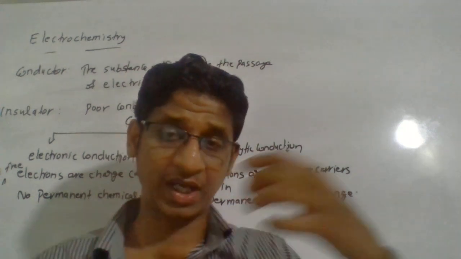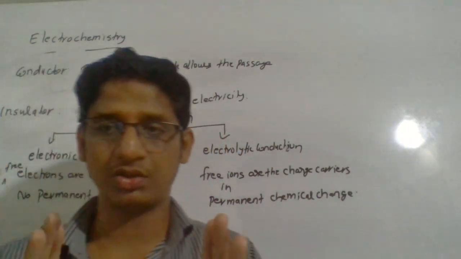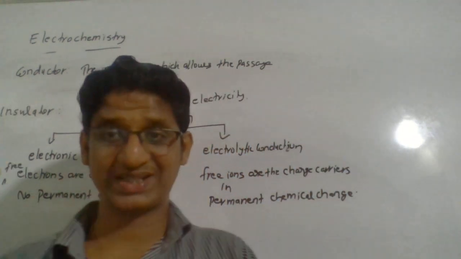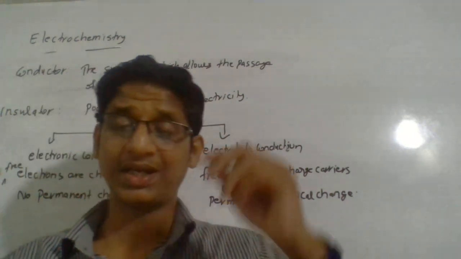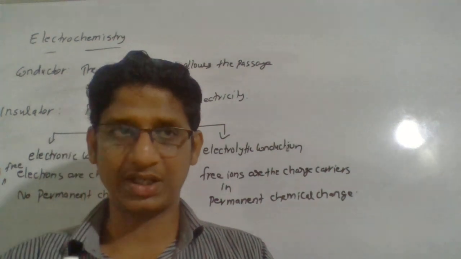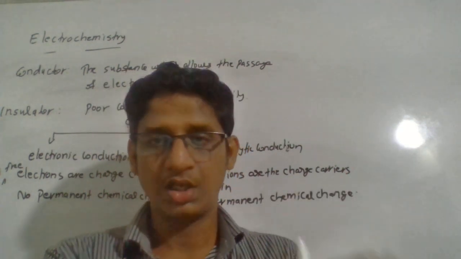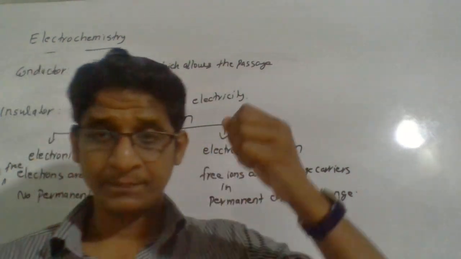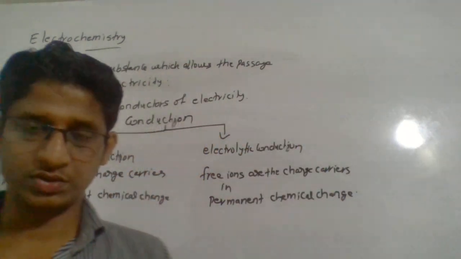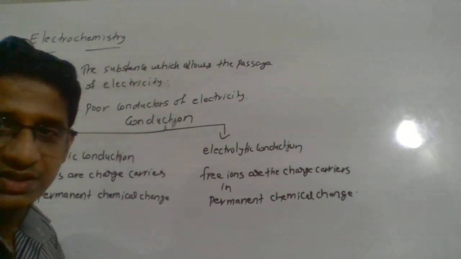While at the anode, oxidation always takes place. Anode is the electrode where oxidation always takes place. Cathode is the electrode where reduction takes place. So at the anode you will see oxidation of chloride ion, because the negatively charged chloride ion is attracted to the positive electrode, that is the anode. There you will see chlorine gas evolving by the oxidation of chloride ion. So you will see a permanent chemical change.